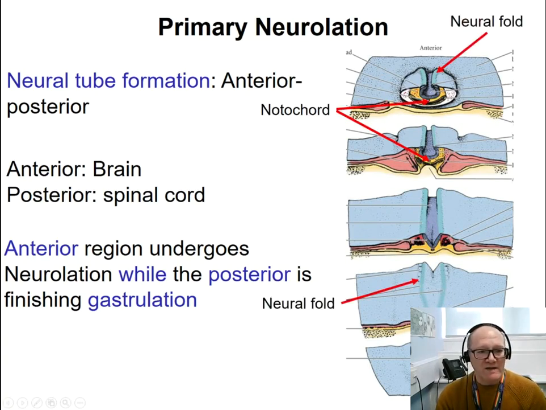So here we recognize the notochord. The notochord, of course, is always inducing the formation of the neural tube, so we find it below the neural tube. Here we have the neural folds, which are basically the folds of the neural plate. And here we can recognize the thickening of the neural fold, so the initial neural plate and the thickening of the neural folds.